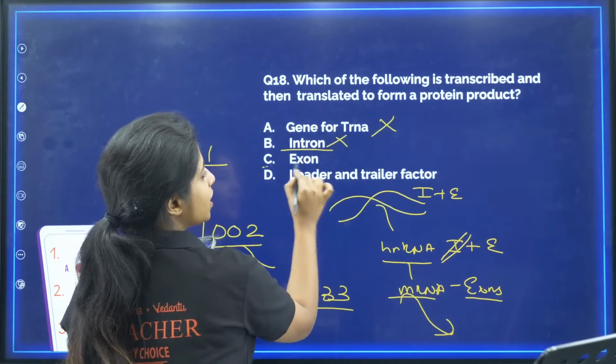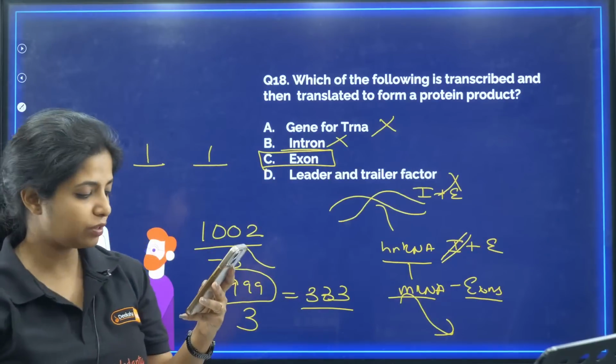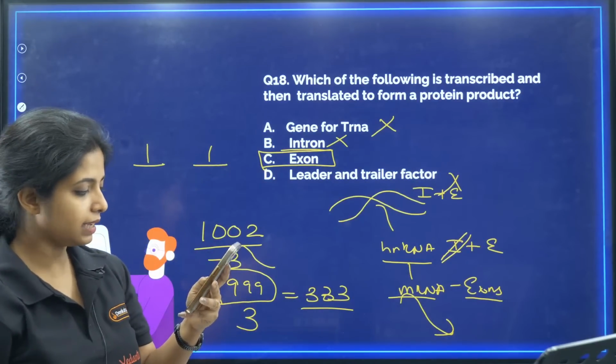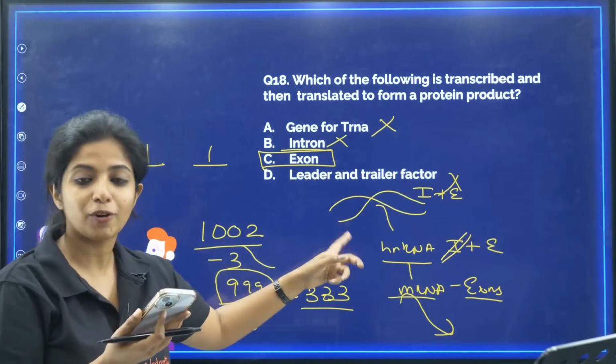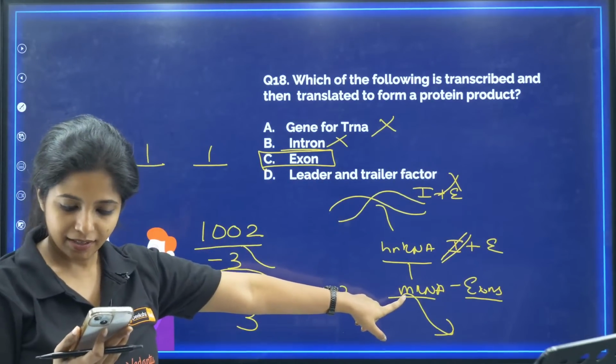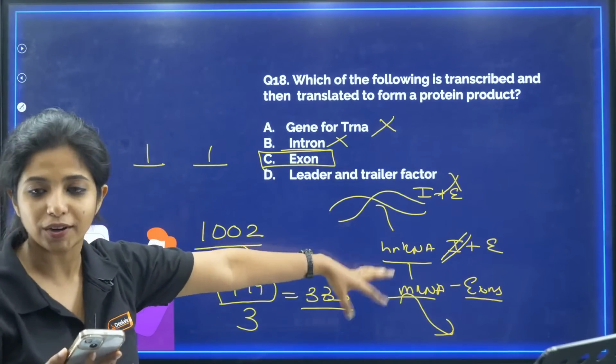Introns, no. Exon, yes. Leader and trailer factor, that is not even there in your NCERT, so why do you care? So basically it will be exons. Exons are the ones that appear in mature or processed mRNA exactly. So all of you who didn't understand it, I hope you understood it now and you got it correct.